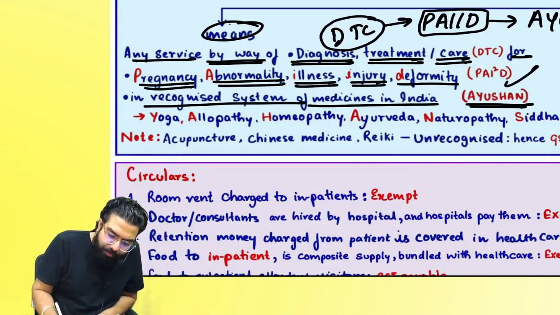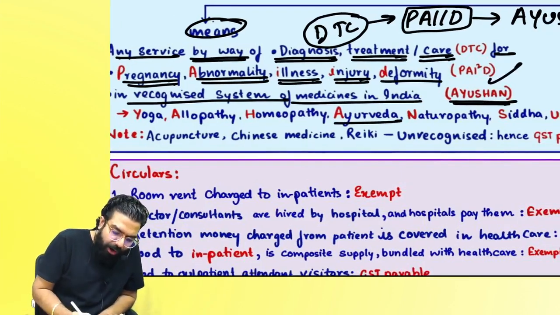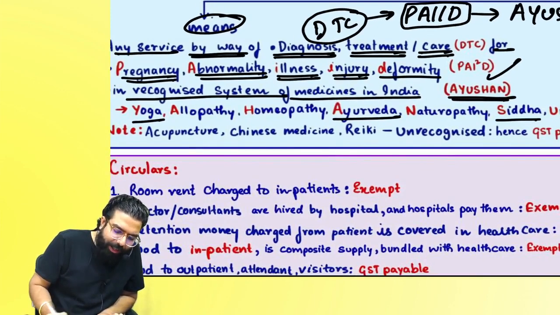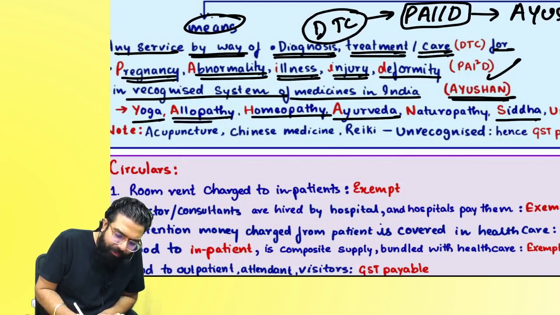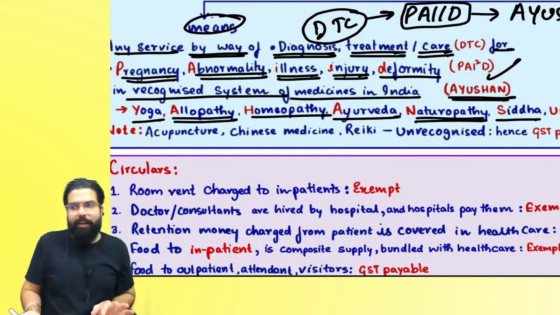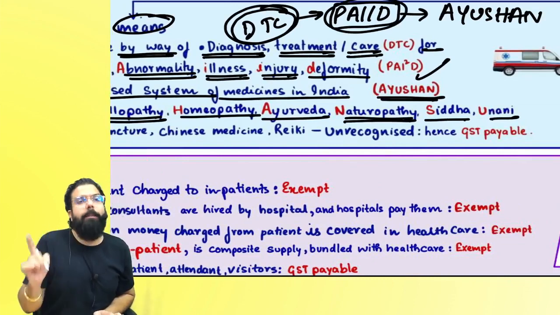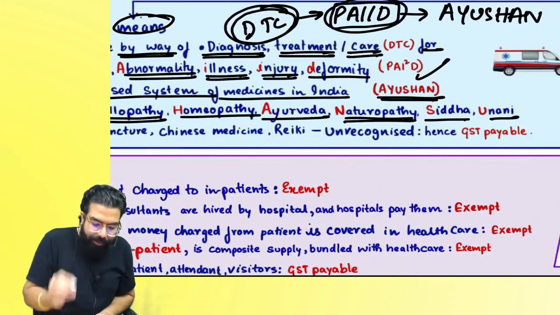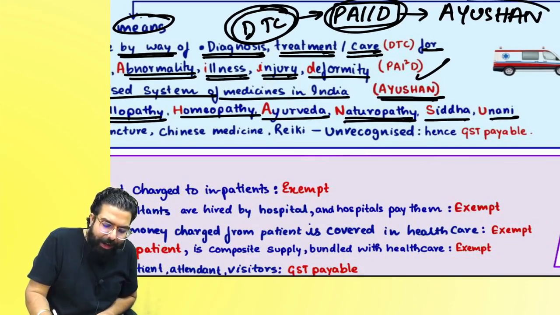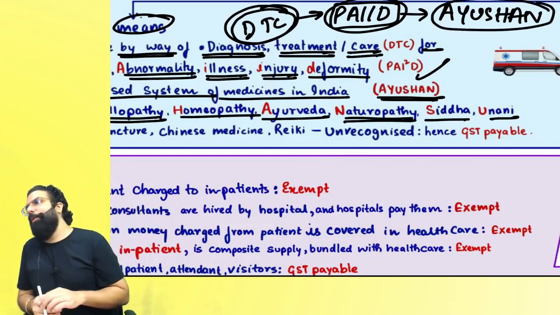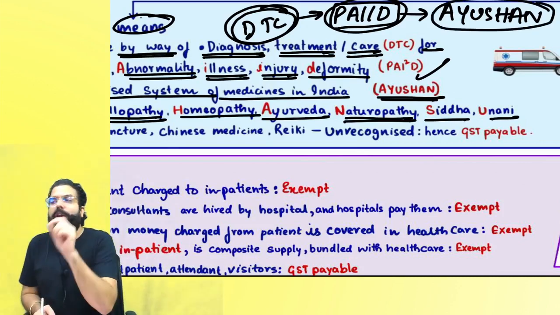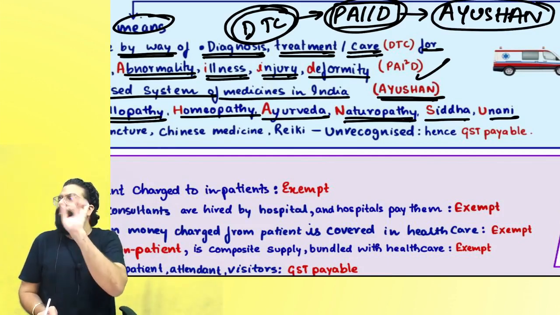A for Ayurveda, Y for Yoga, U for Unani, S for Siddha, H for homeopathy, A for allopathy and N for naturopathy. So always when it is diagnose, treatment and care for pregnancy, abnormality, illness, injury and deformity, and in recognized system of medicine, which is Ayush, only then it is healthcare.